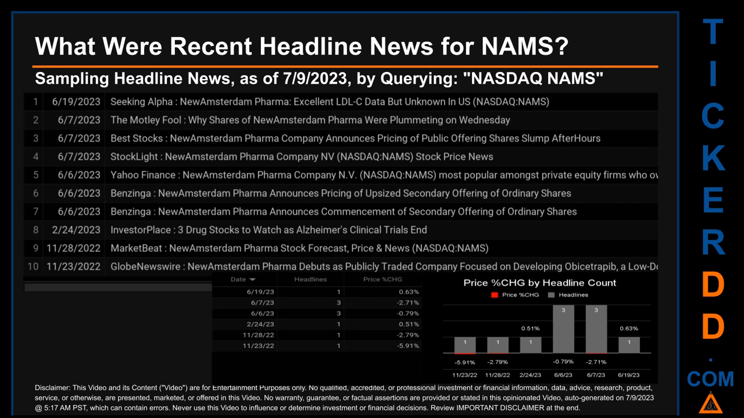The oldest publication was on Wednesday, November 23, 2022, 8 months and 16 days ago, when Globe Newswire published the headline that read, New Amsterdam Pharma debuts as publicly traded company focused on developing obicetrapib, a low dose, once...